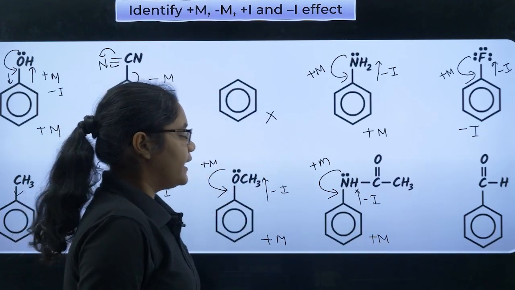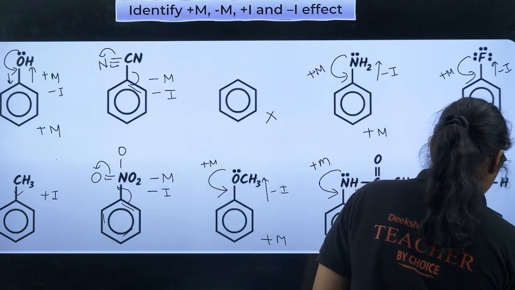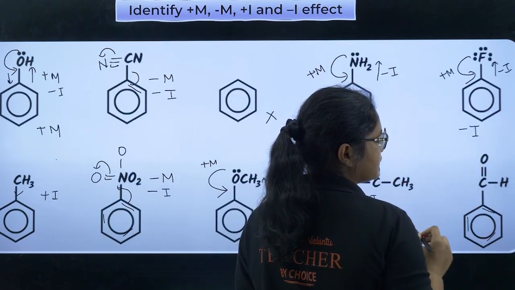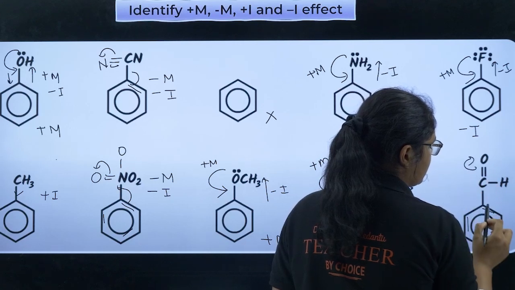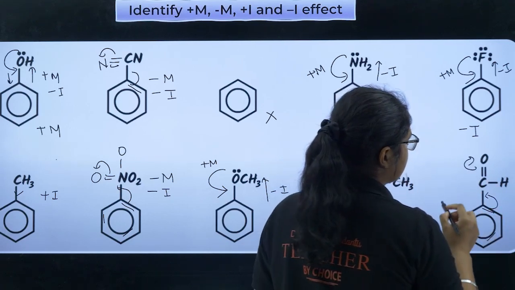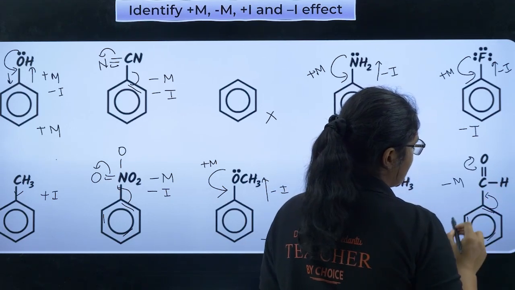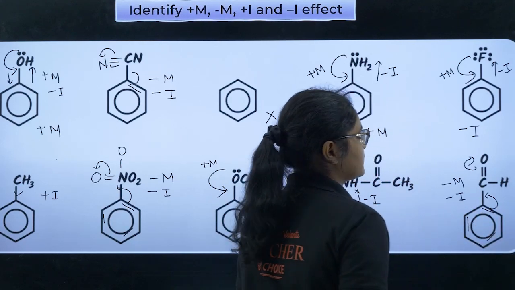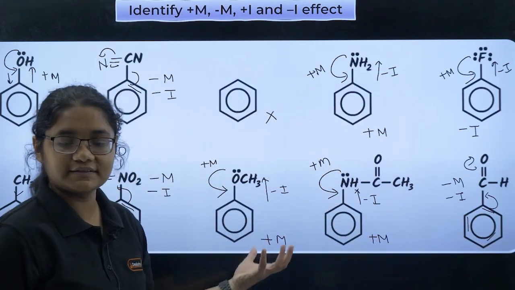Next, here we have this group. Now what will happen? Oxygen is more electronegative, so it will pull the electron towards itself. This one will also pull the electron towards itself. It will have minus M and also minus I. Okay. I hope this is clear.